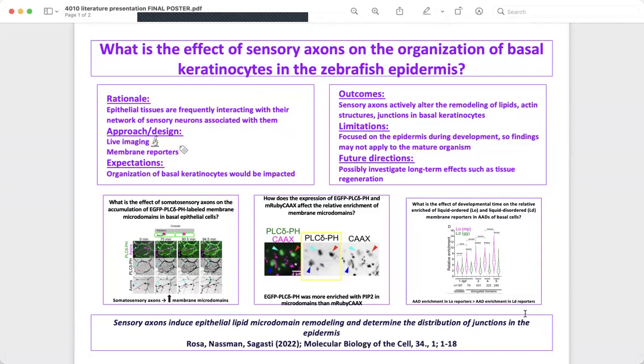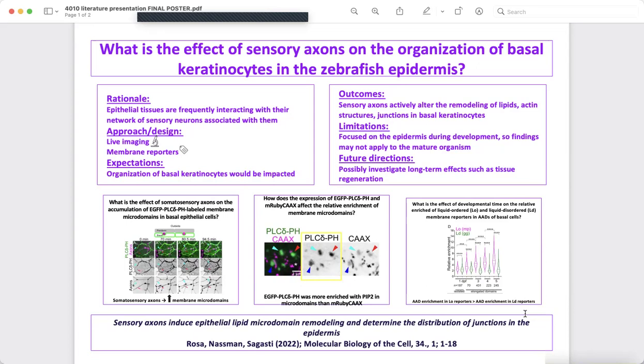in the zebrafish epidermis? This sets us up to dive into the intricate relationship between sensory axon and basal keratinocytes in the zebrafish epidermis. The dynamic interplay between neuronal and epithelial components in tissue organization and function will be discussed.